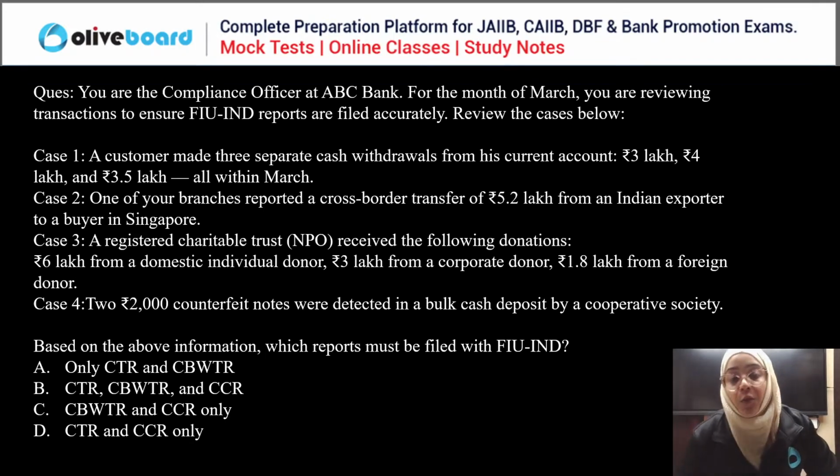Now, based on the information, which report must be filed with the Financial Intelligence Unit India? I have told you that this is very important for your examination. So, based on these four cases, which of the following must be reported to Financial Intelligence Unit India? We have to choose the correct answer.